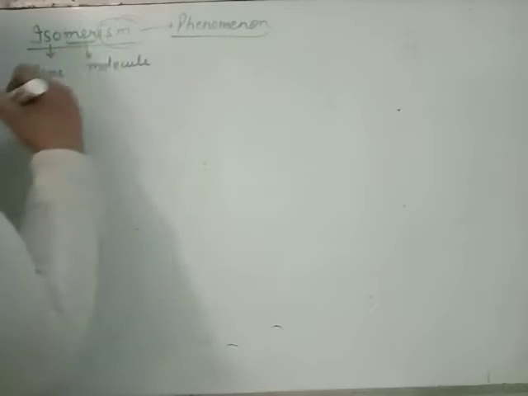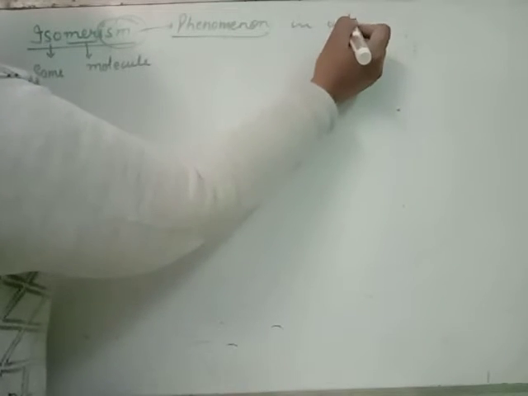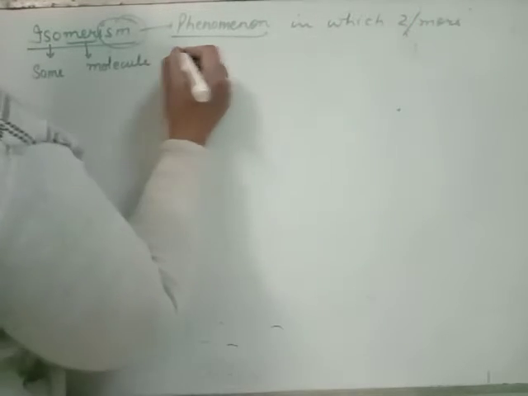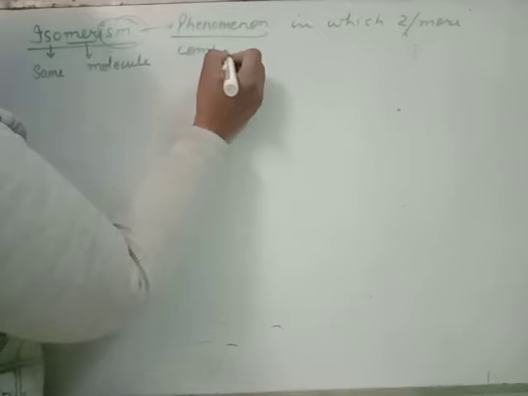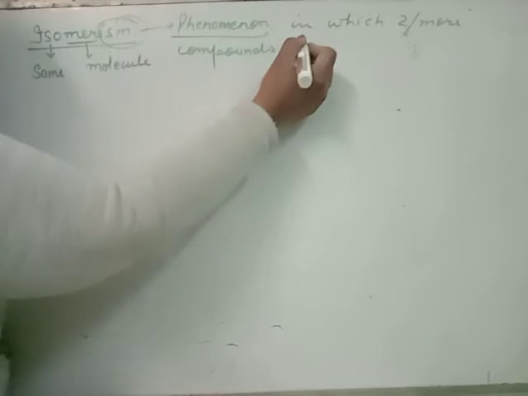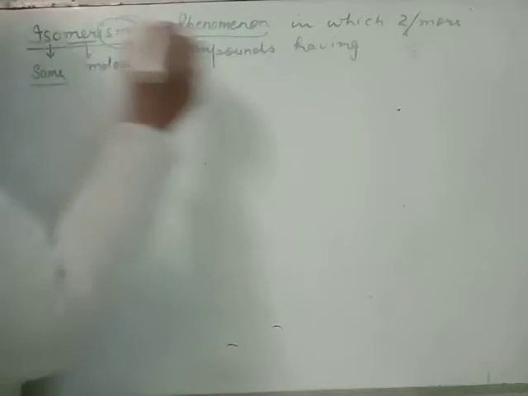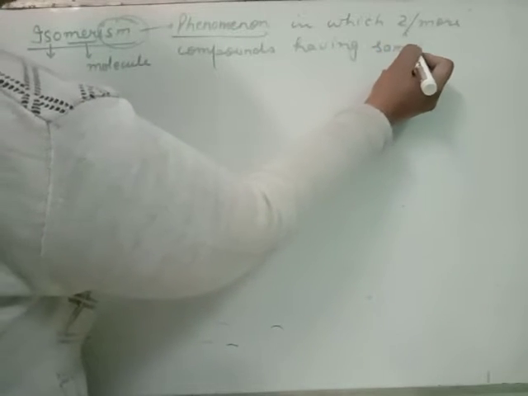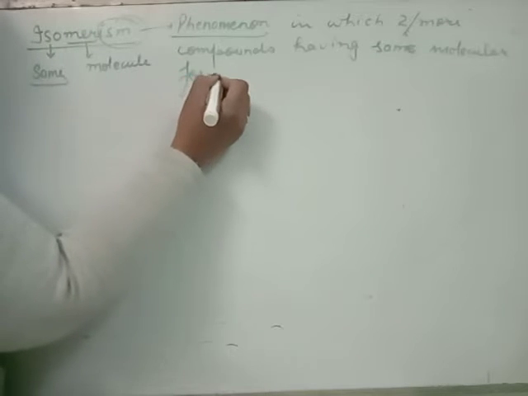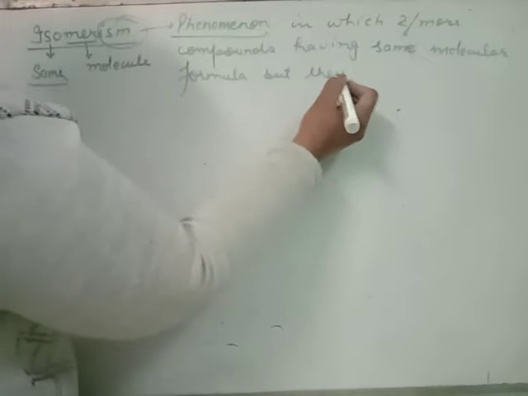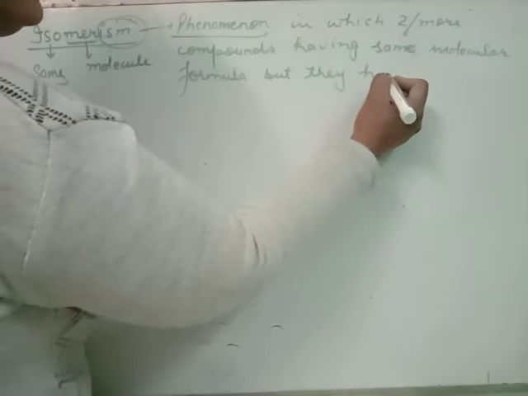Isomerism is the phenomenon in which two or more compounds having same molecular formula but they have different chemical and physical properties.